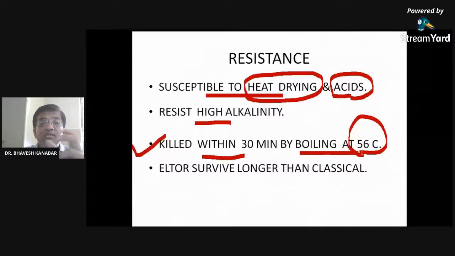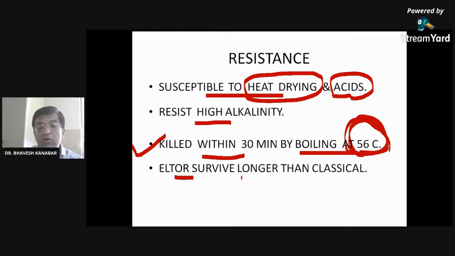If your water is polluted by Vibrio cholerae organism, and you drink the water after boiling at 56 degrees centigrade, it will be killed within 30 minutes. That's why boiling water is recommended. Right? Boiling of this fluid is recommended because this type of organism may be killed. A majority of them may be killed by boiling.